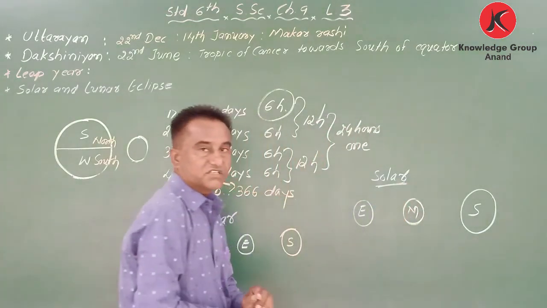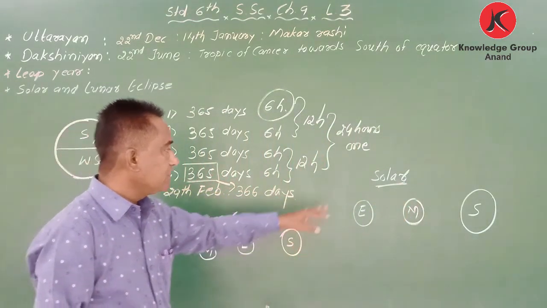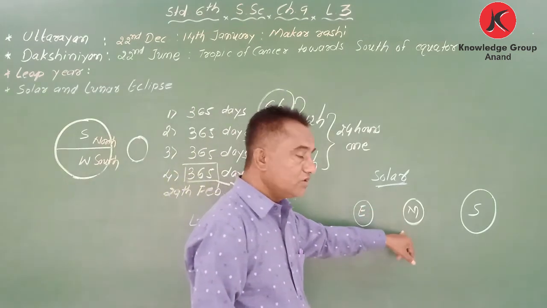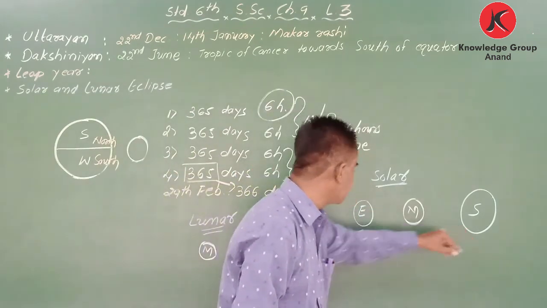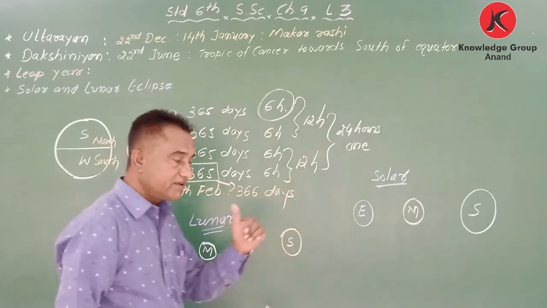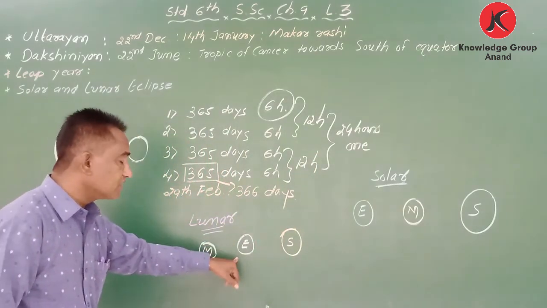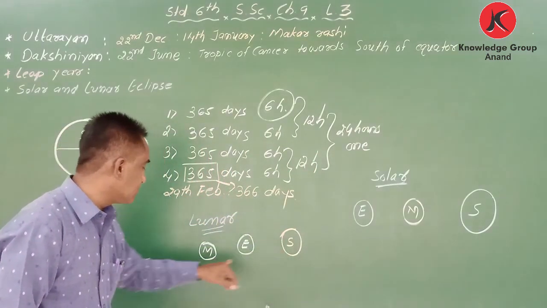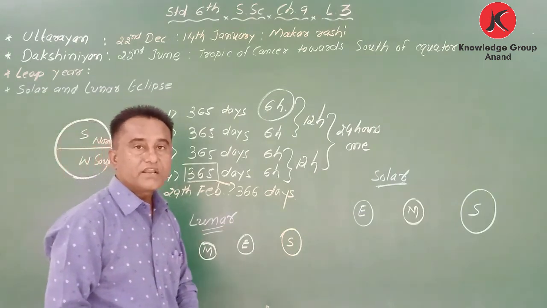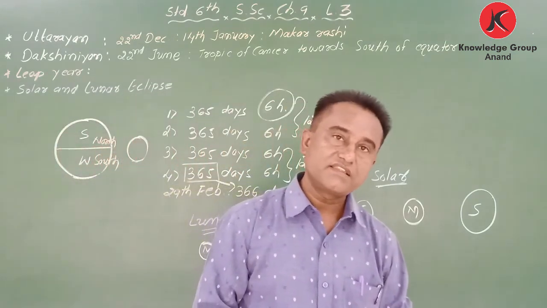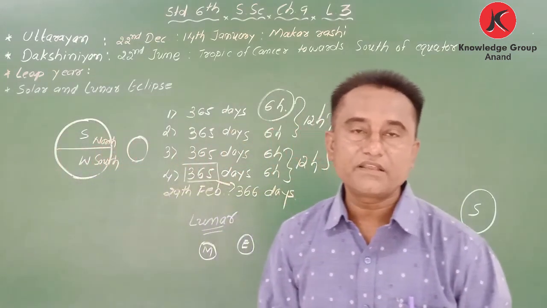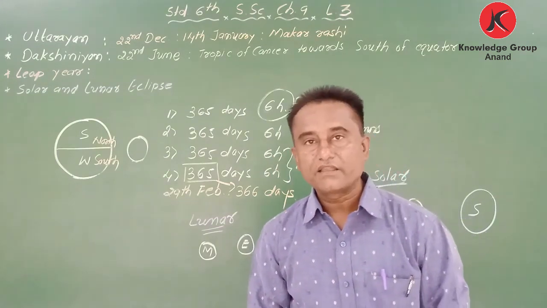Now what is the position? Here I have explained. Okay, in a solar eclipse, moon comes in the center between sun and earth, while in a lunar eclipse, okay, earth comes in the center between sun and moon. Got it? When I explain the question answer, at that time again I am going to explain everything in detail.